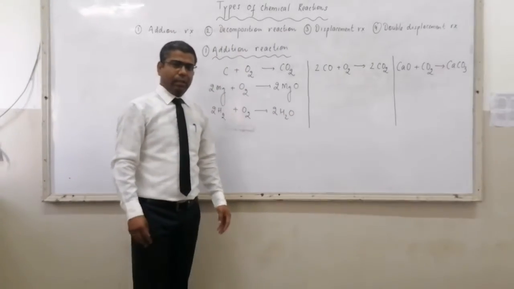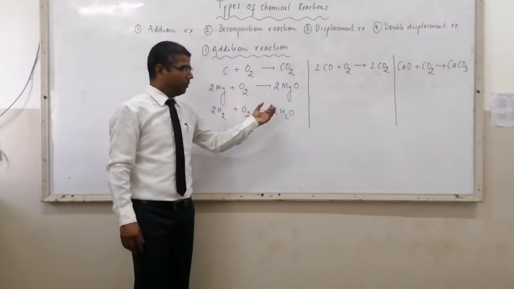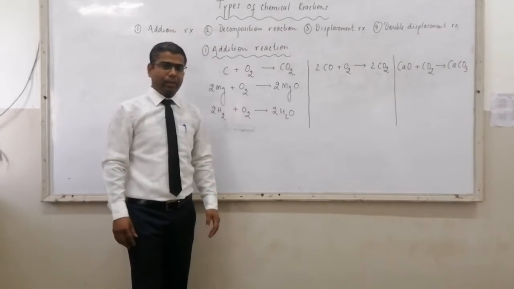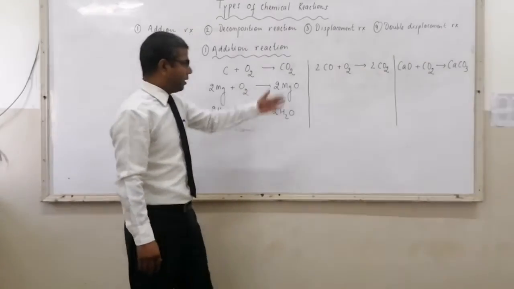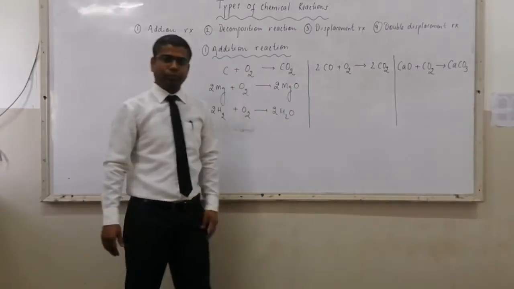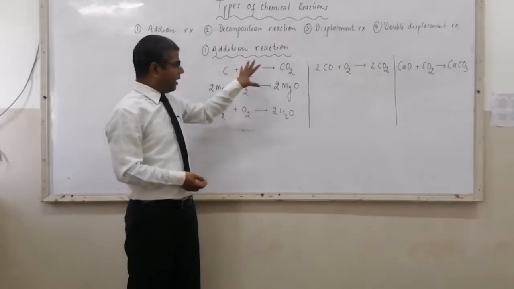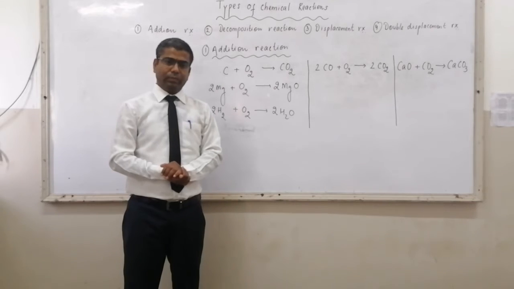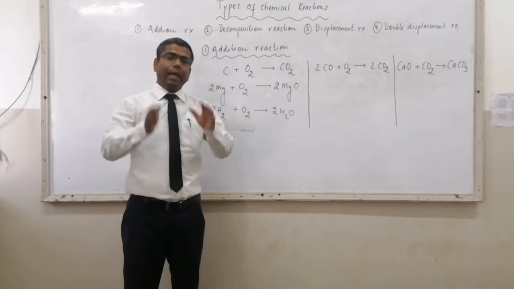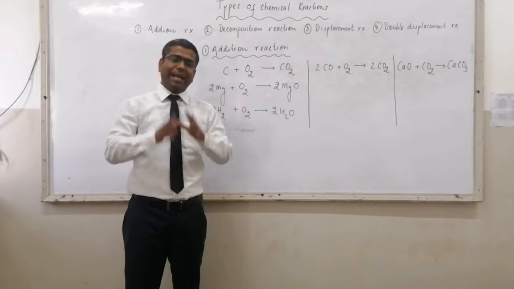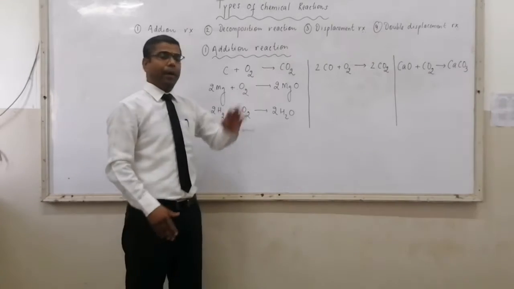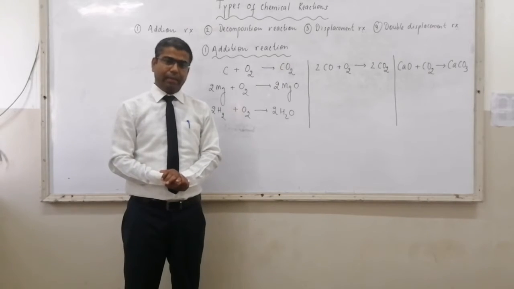Here, there is a simple difference between first, second and third. What is the basic difference? In case number one, elemental form reacts with elemental form to form a compound or a substance.